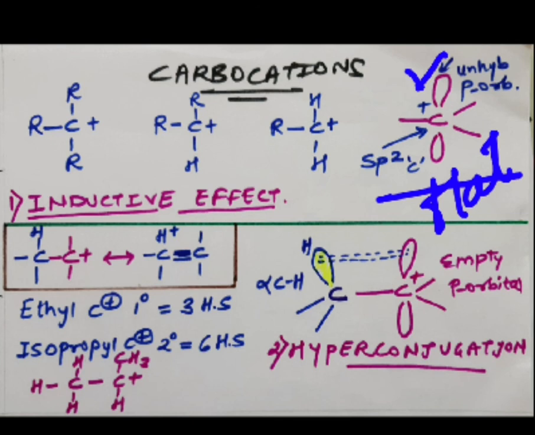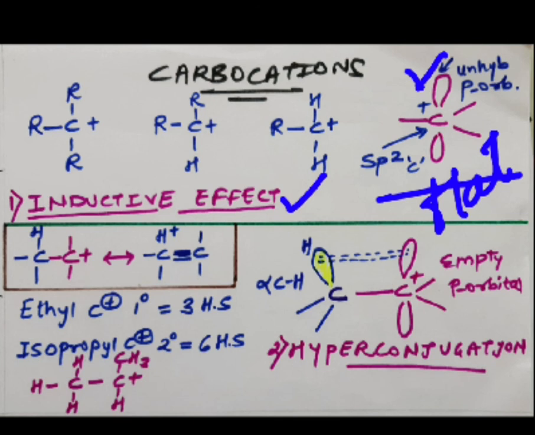Okay, now if you consider the various factors which can affect the stability of carbocations, the first important factor is the inductive effect. In case of the inductive effect, you are very much aware what this factor means. Since we are talking about alkyl carbocations, I'll refer only to alkyl groups.